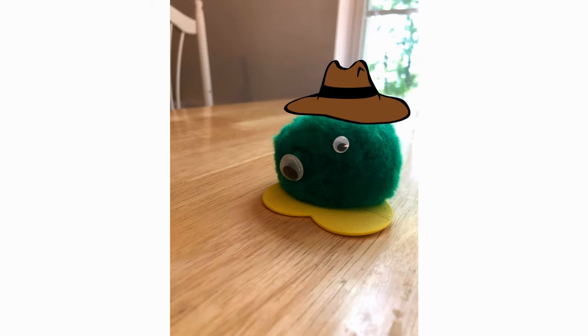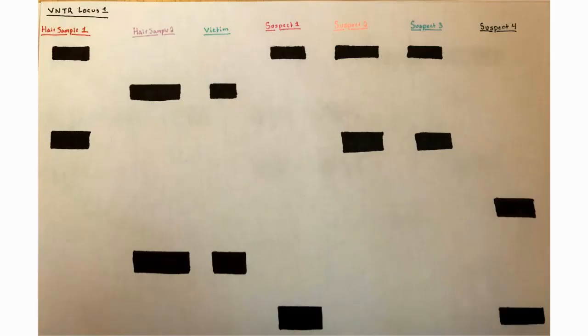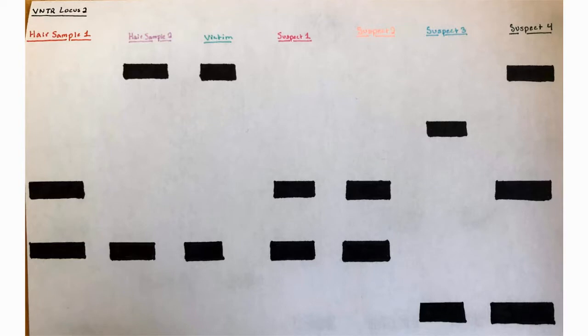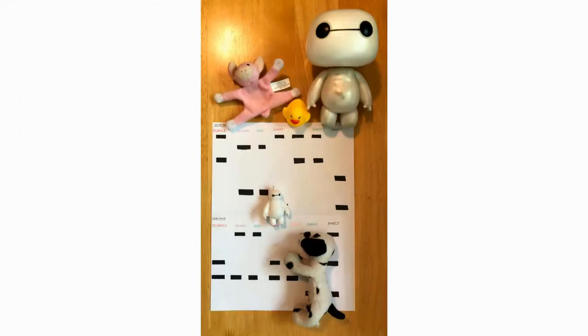Detective Palm took the 2 hairs and amplified their DNA for 2 different VNTR loci, which were run on 2 different gels, creating a DNA fingerprint. The suspects were the other people in the gym at the time. Of those 4 suspects, 1 was the unsub. With the DNA fingerprint analysis, the detective will be able to determine who is the unsub based on whose DNA bands match the bands of the hair sample at both VNTR loci.